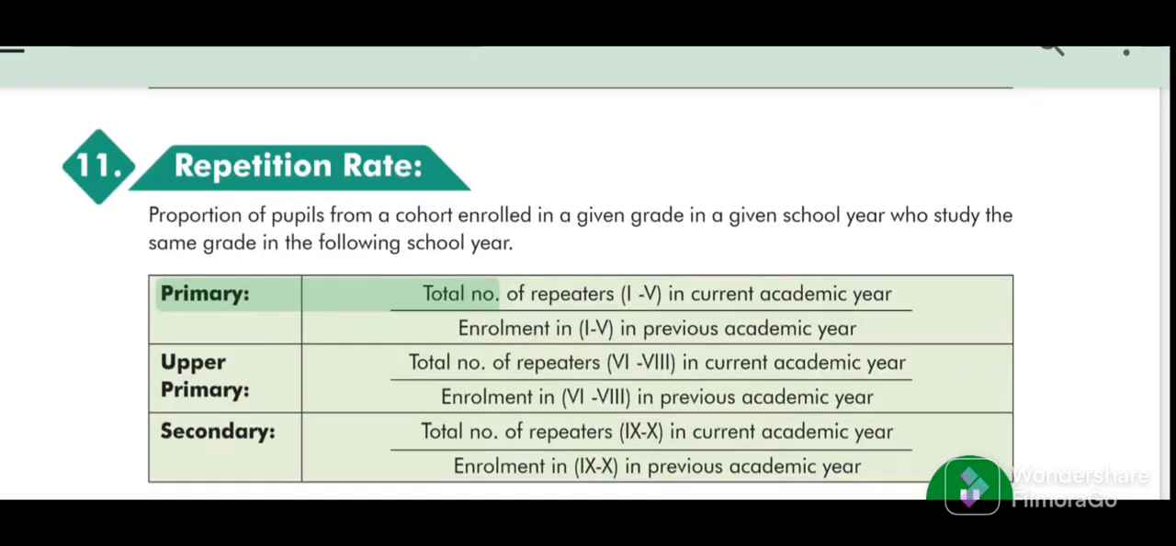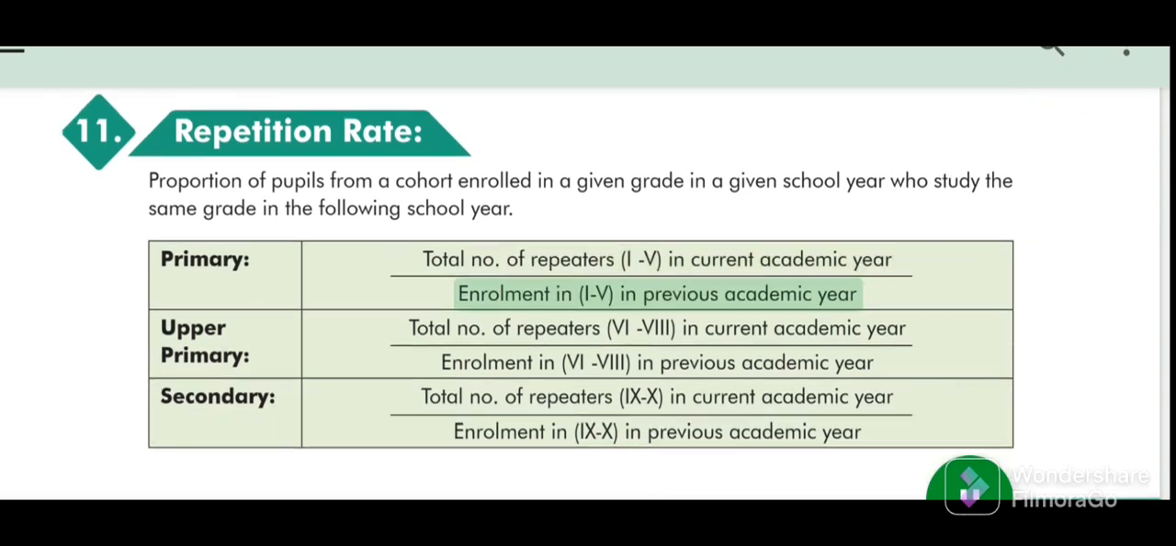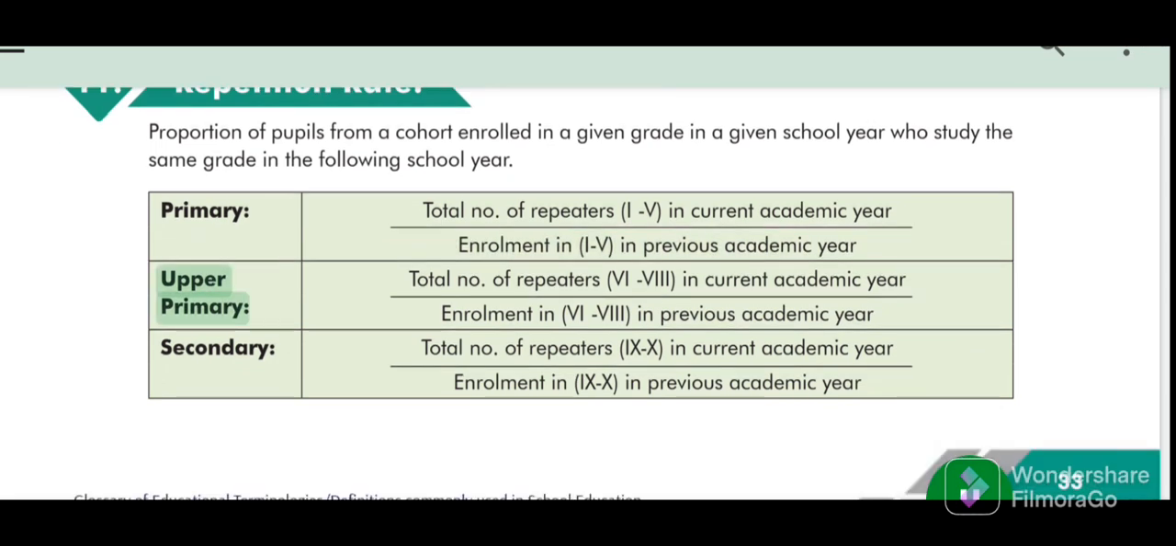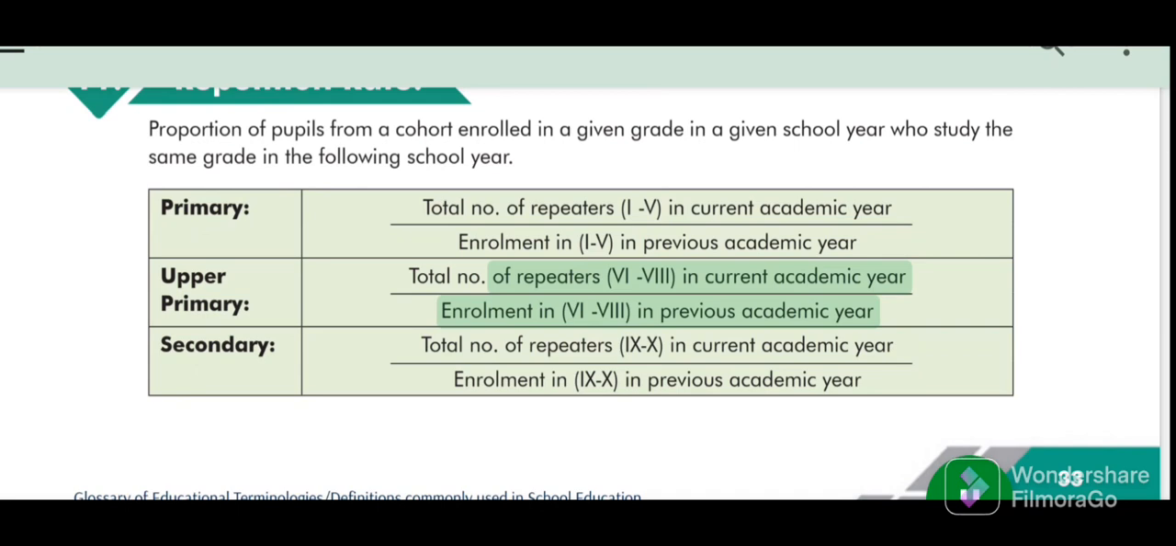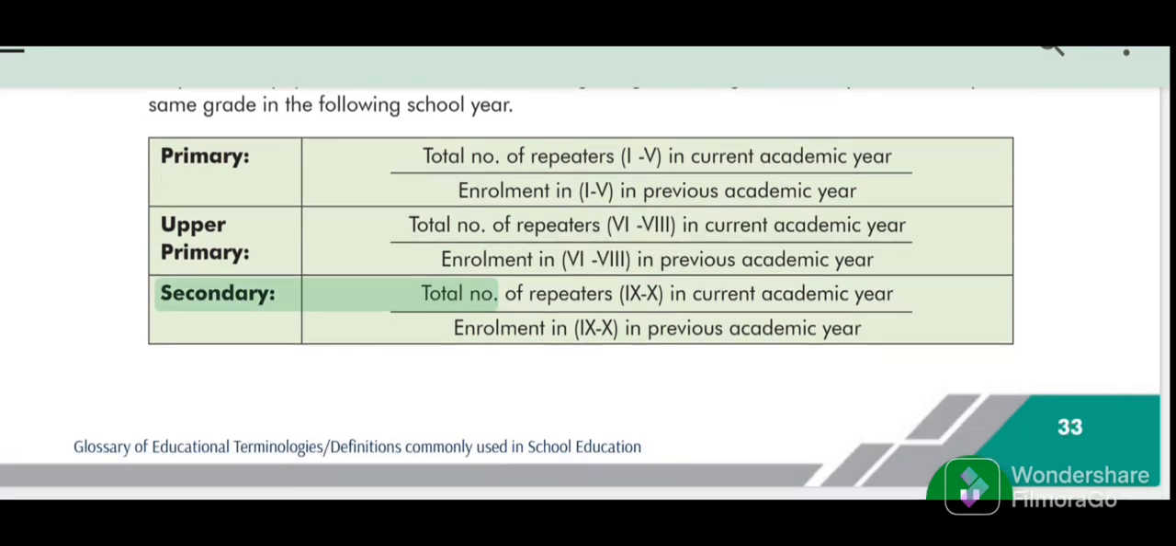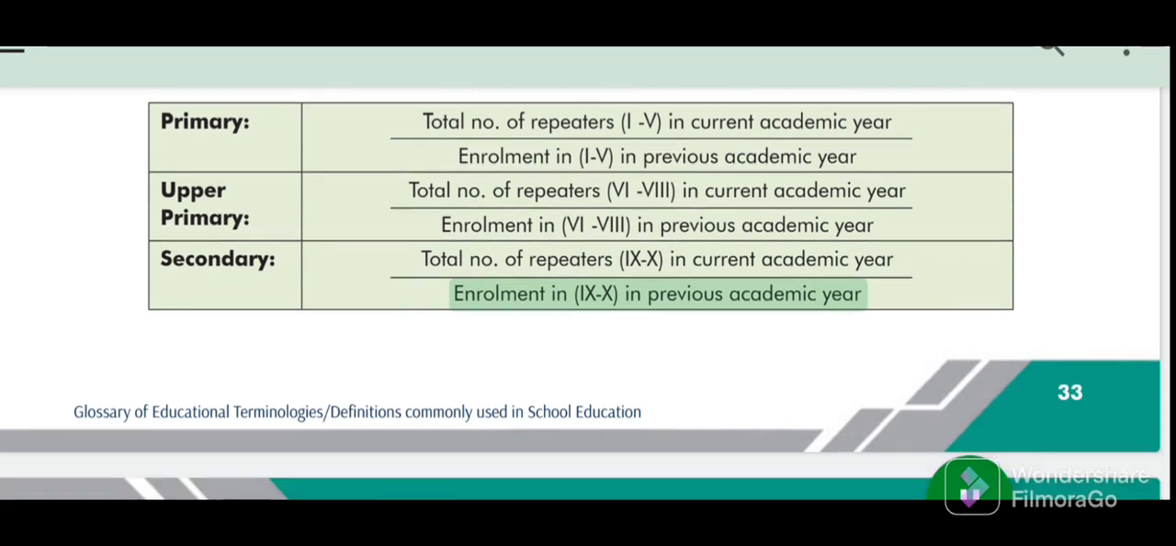Primary, total number of repeaters in class IV in current academic year. Enrollment in previous academic year. Upper primary. Total number of repeaters in class VIII in current academic year. Enrollment in class VIII in previous academic year. Secondary, total number of repeaters in current academic year. Enrollment in previous academic year.